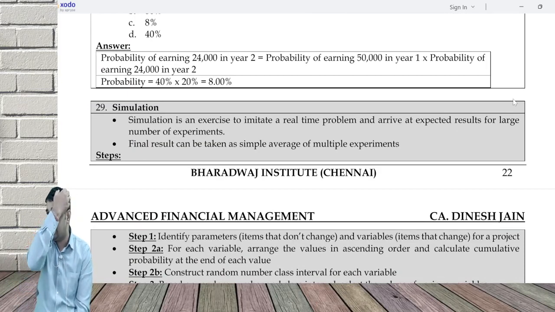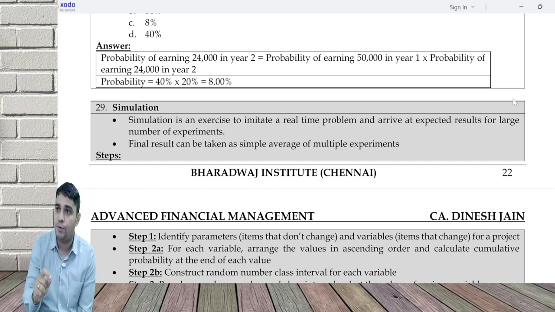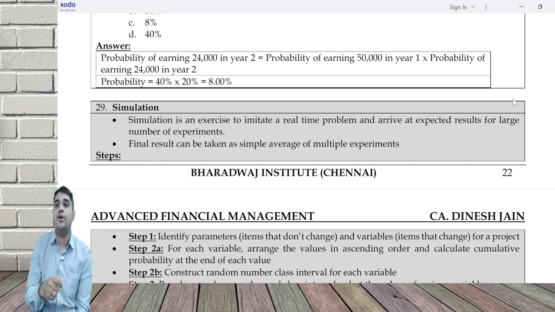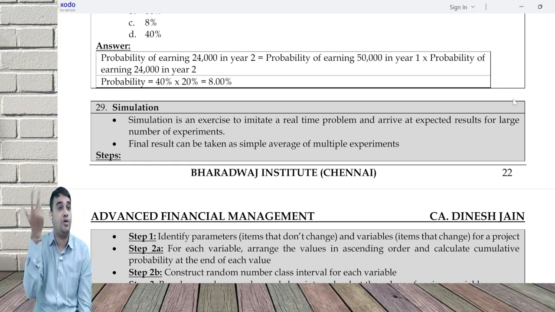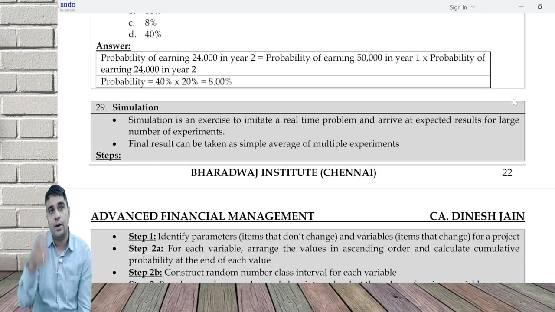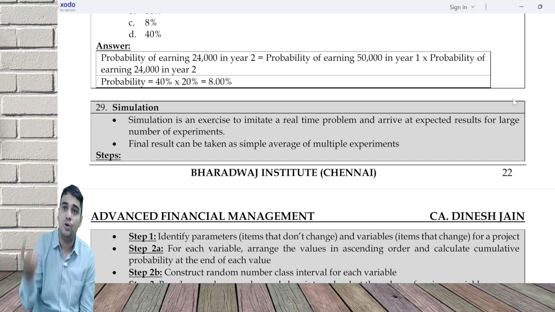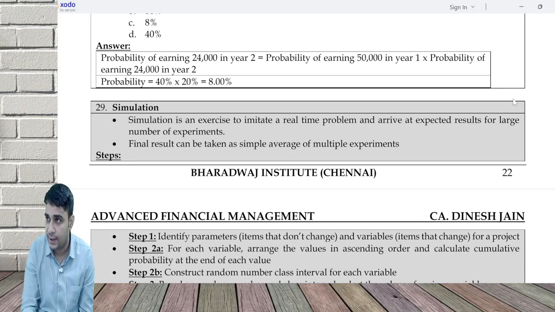Simulation is converting a real-time problem into an imitation of a real-time problem in the form of a financial model, where you will be given various cash flows, various profits, various data on life. You have the probability, put a total called cumulative probability, and then fit in a random number. You have your random number, which can be given in the question. R in table is given, or they may tell you in the exam that you put any random number. It can also say that you can put in your own random number. So I put some random number, I look at where it fits in, I get the cash flow, I get the life, I get the price, I get the cost, and then do the NPV. I'll get multiple NPVs, take a simple average of that.